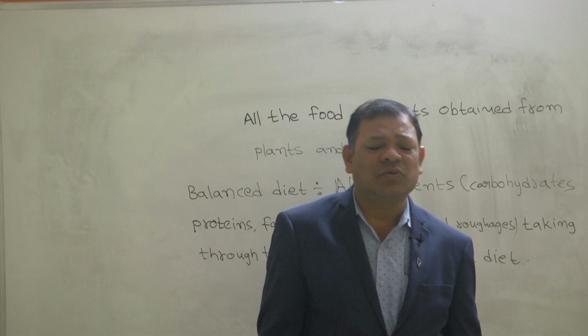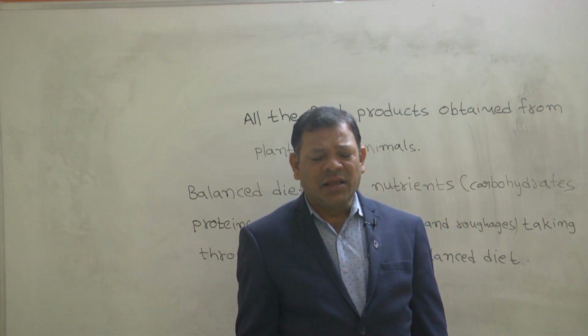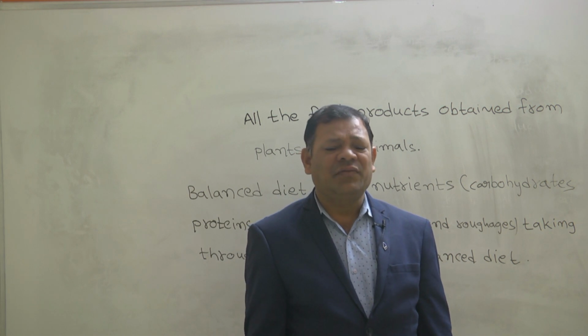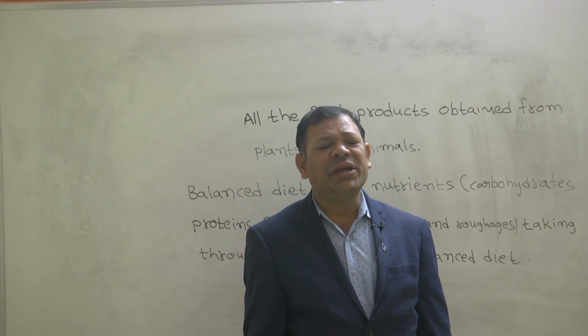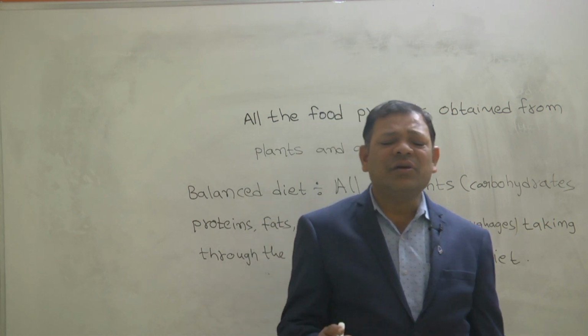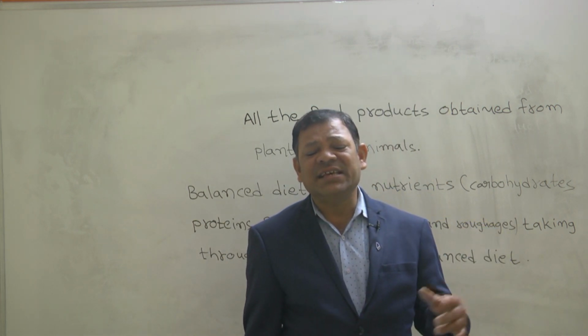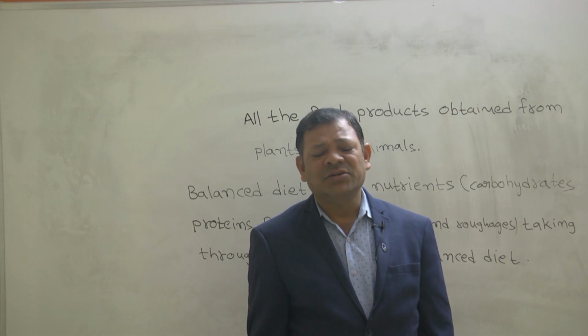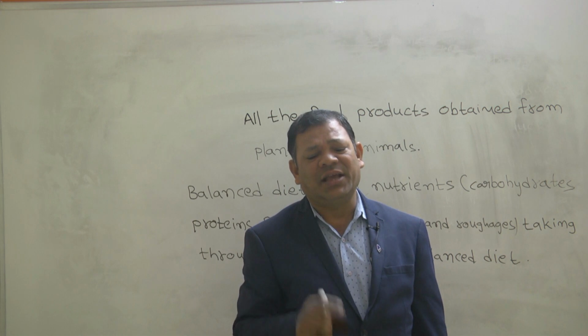In our day-to-day life, everyone must maintain a balanced diet every day. If you take only one type of nutrient, you get a deficiency of another nutrient. That's why you should take a balanced diet every day.